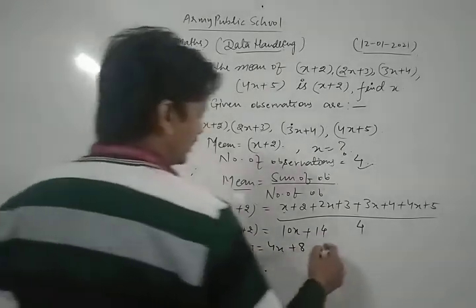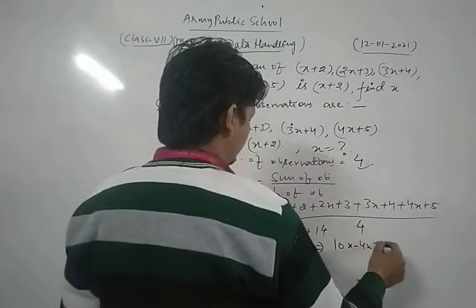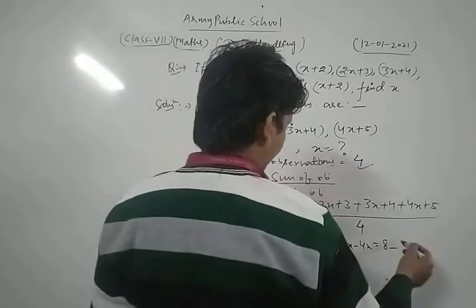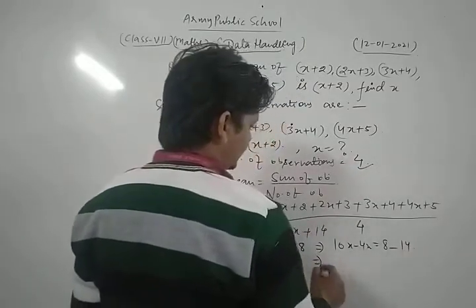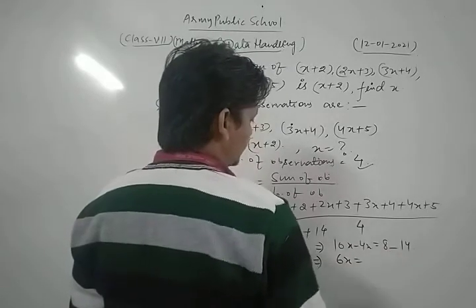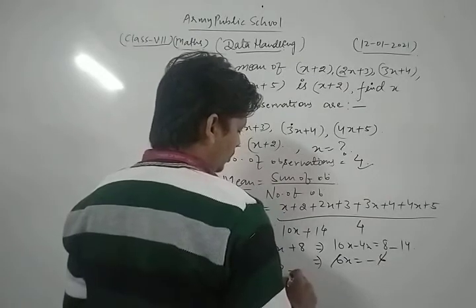Now we transfer terms to the other side: 10x minus 4x is equal to 8 minus 14. So 6x is equal to minus 6. Now 6 cancels with 6, thus the value of x is minus 1.